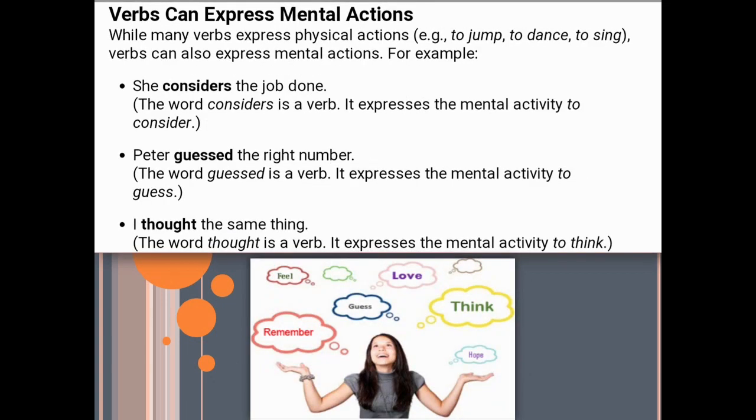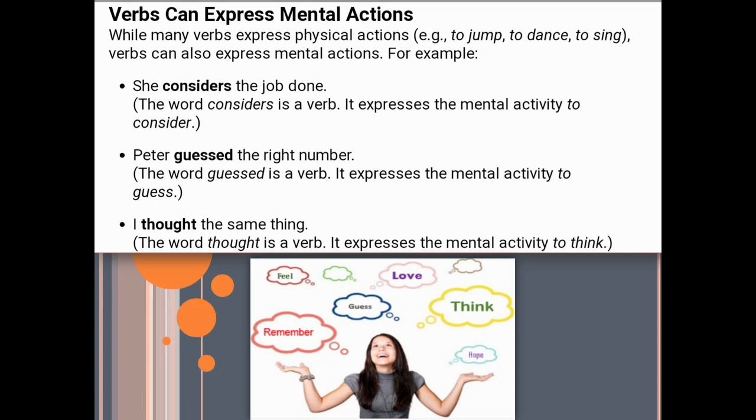Verbs can express mental actions. While many verbs express physical actions like to jump, to dance, to sing, verbs can also express mental actions. For example, she considers the job done. The word considers is a verb. It expresses the mental activity to consider.